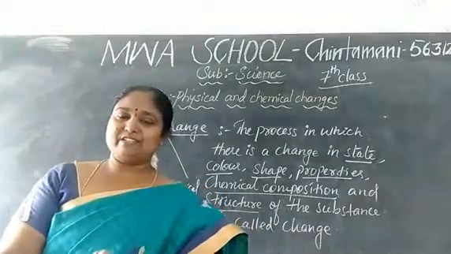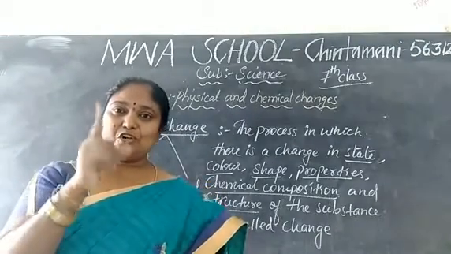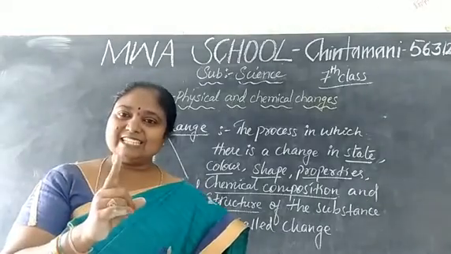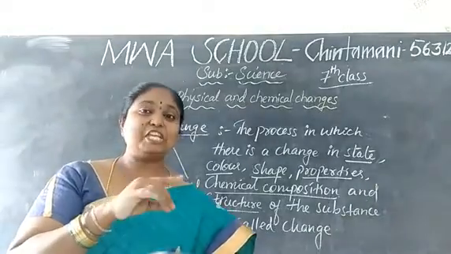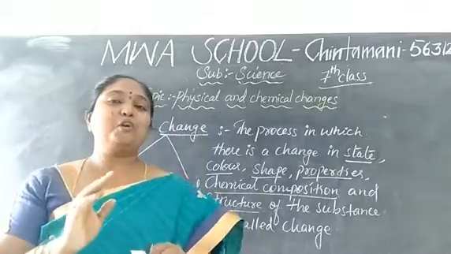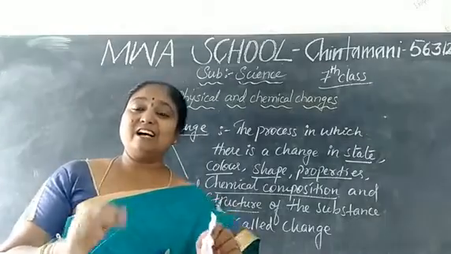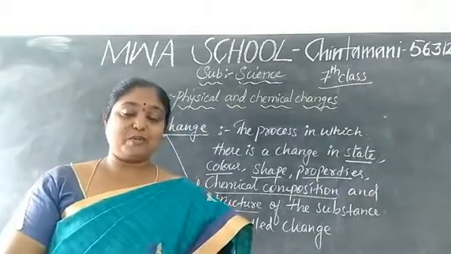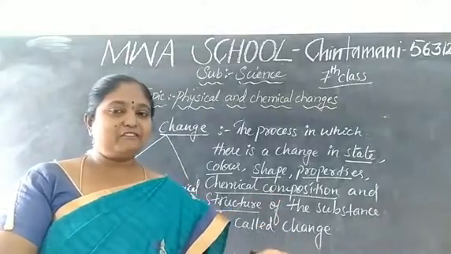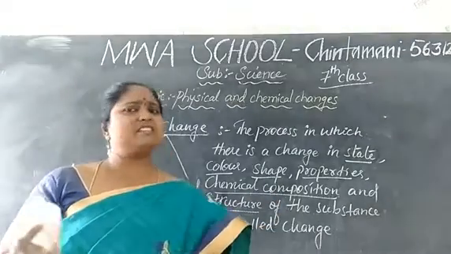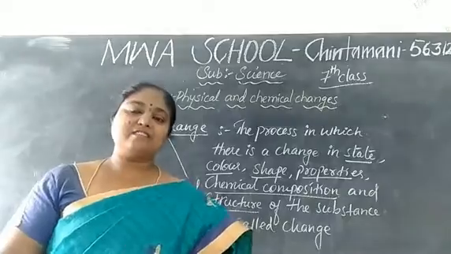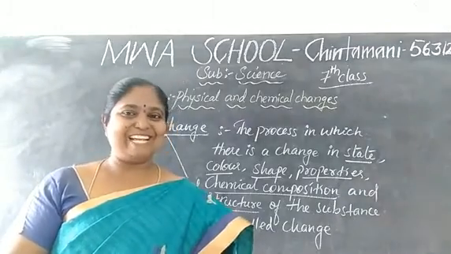Don't go for the chemical change. So in this class, your work is to collect the changes in your surroundings which you observe as physical change. Next class, let me collect the information about the next change, that is nothing but the chemical change. Okay children? Bye. Thank you.